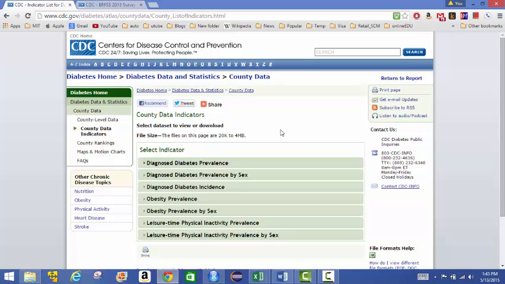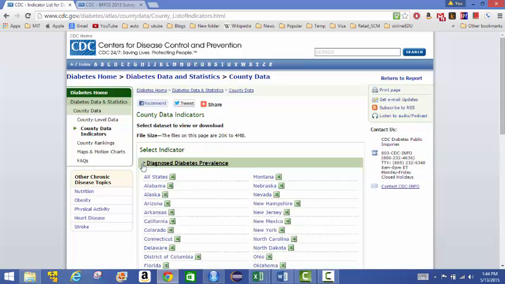The data that I have used for this has been downloaded from the CDC website. So this is one of the links for getting the data. And there's 3 files that we need to get from here. One is the diagnosed diabetes prevalence. We take the all states.